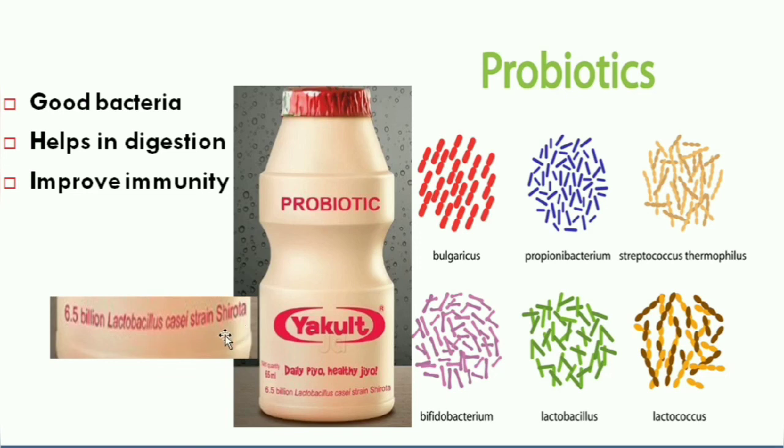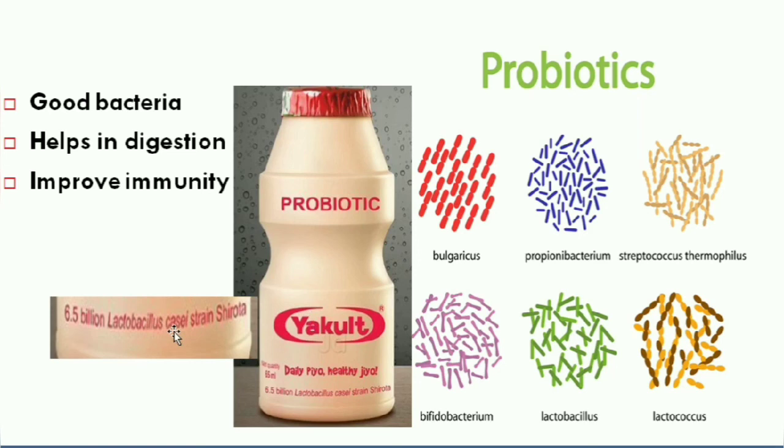The Lactobacillus strain is present in 6.5 billion in number. So when we drink such drinks, what happens? This bacteria, which is good bacteria, enters into our digestive system and improves the digestion process and also